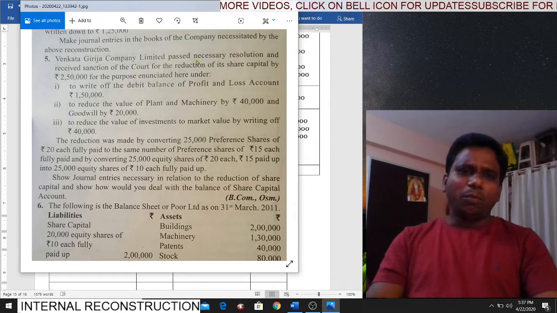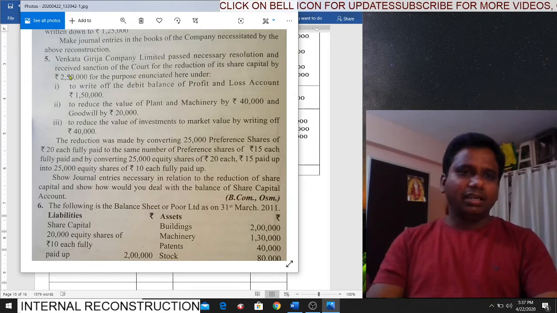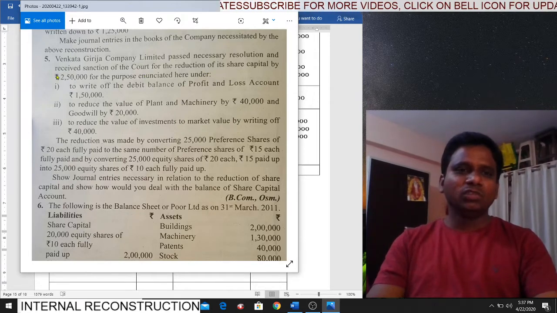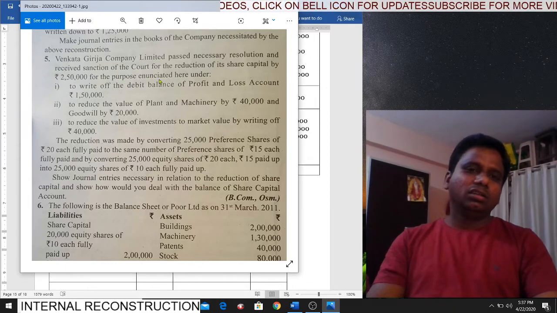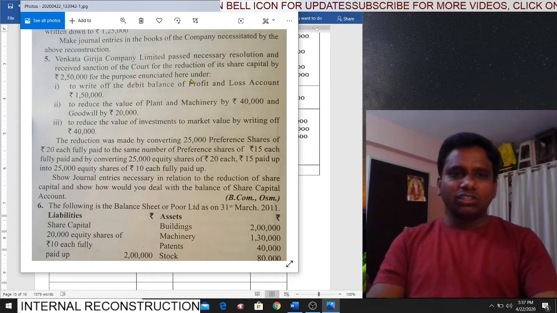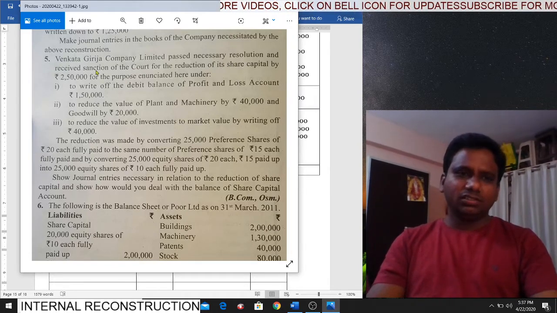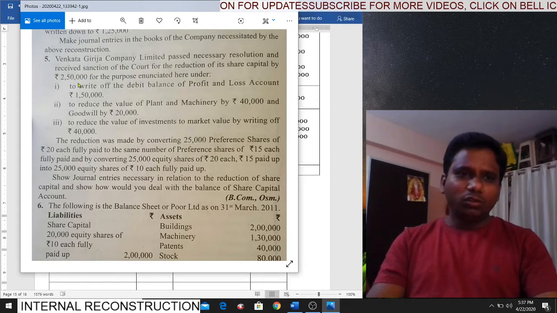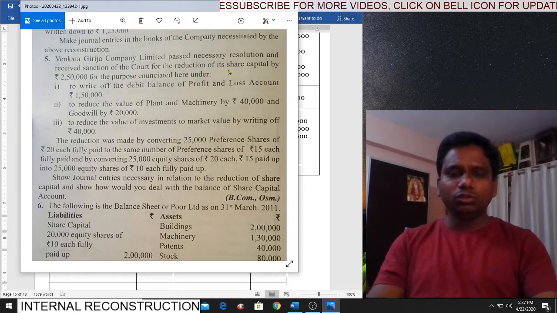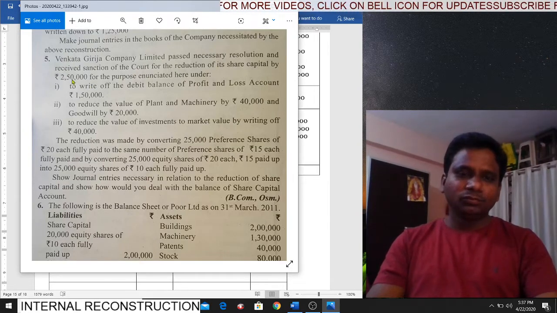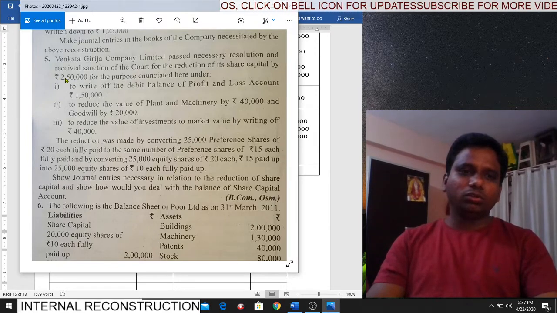Look at Venkatagirija Company Limited. They passed the necessary resolution and received the sanction of the court for the reduction of its share capital by 2,50,000, underline 2,50,000, for the purpose enunciated here under. Students, here what happened? The company named Venkatagirija Company has passed the necessary resolution for what purpose? To reconstruct. And they have received the sanction of the court also. So they have reduced share capital by 2,50,000. Now how will they utilize this 2,50,000 rupees?